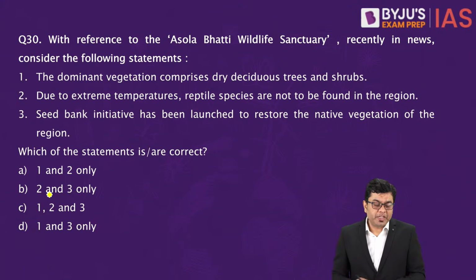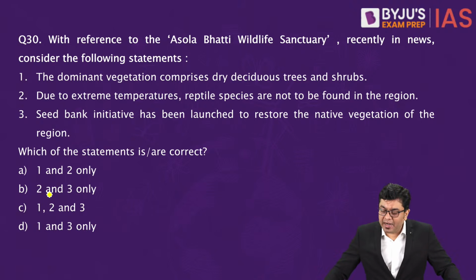Then, with reference to the Asola Bhati Wildlife Sanctuary recently in news, consider the following statements. The dominant vegetation comprises dry deciduous trees and shrubs. Due to extreme temperatures, reptile species are not to be found in the region. Seed bank initiative has been launched to restore the native vegetation of the region. Which of the statements is or are correct?